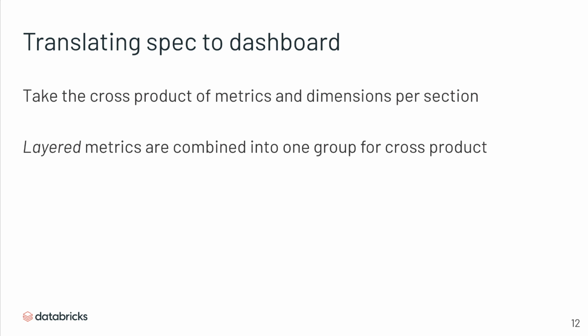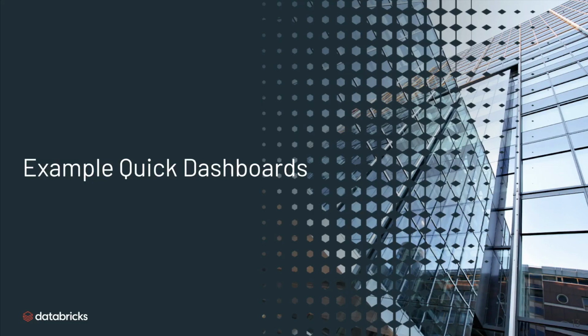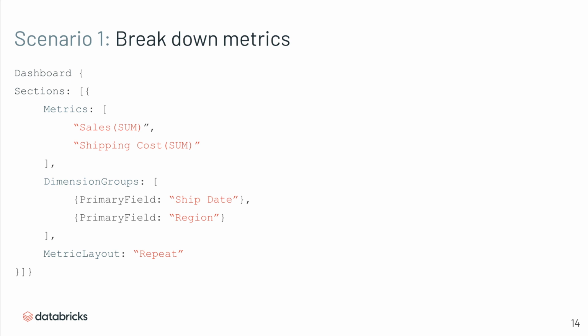And I'll show what this looks like in some examples. So next I'll present some example quick dashboards. The first scenario is how we can break down different metrics with this paradigm. So in this case, we have 2 separate metrics, the sales and the shipping costs, in 2 different dimension groups. So in each we have a dimension, such as ship date and region, and we're repeating our metrics, so we're not going to put them on the same chart.